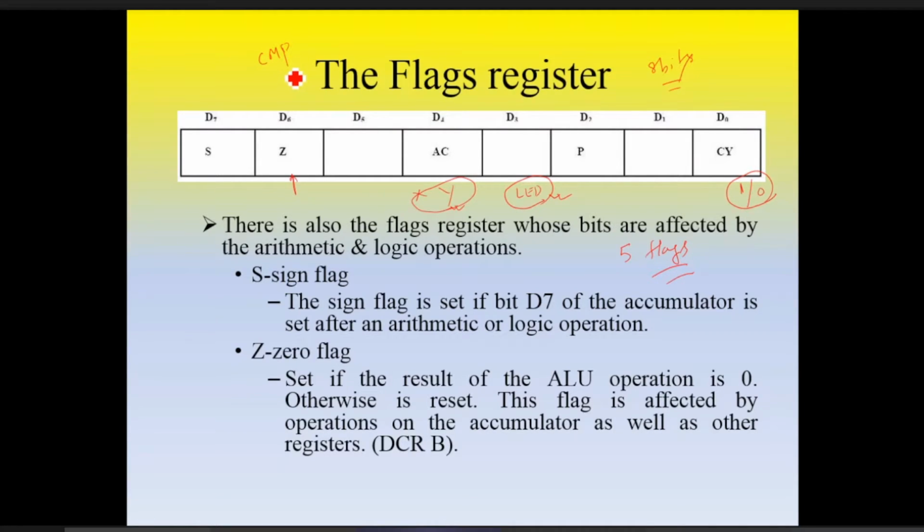Okay, so in comparison we have three different results. Suppose we are comparing with B, register B. So one number must be in accumulator. I told several times कि एक नंबर होना चाहिए accumulator में, whether we are performing logical operation or arithmetic operation. Okay, so internally the operation is A minus B. Compare B means A minus B, not B minus A. So three possible results are there: A greater than B, A less than B और A equals to B.